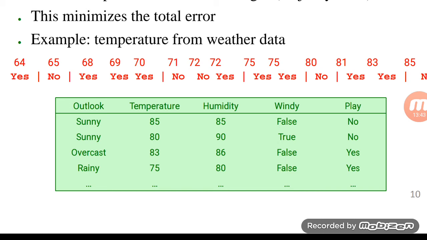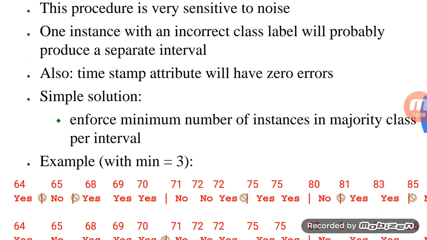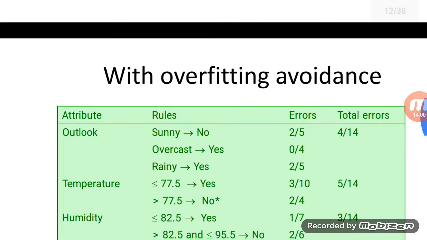Out of these 10, the play condition is yes for 7 cases. So the remaining 3 cases we will take. So 3 out of 10 will be the final value.